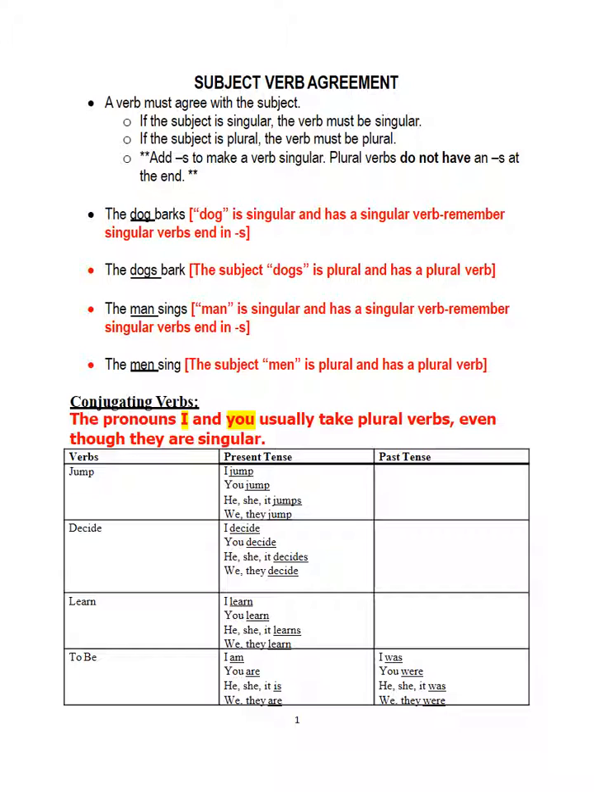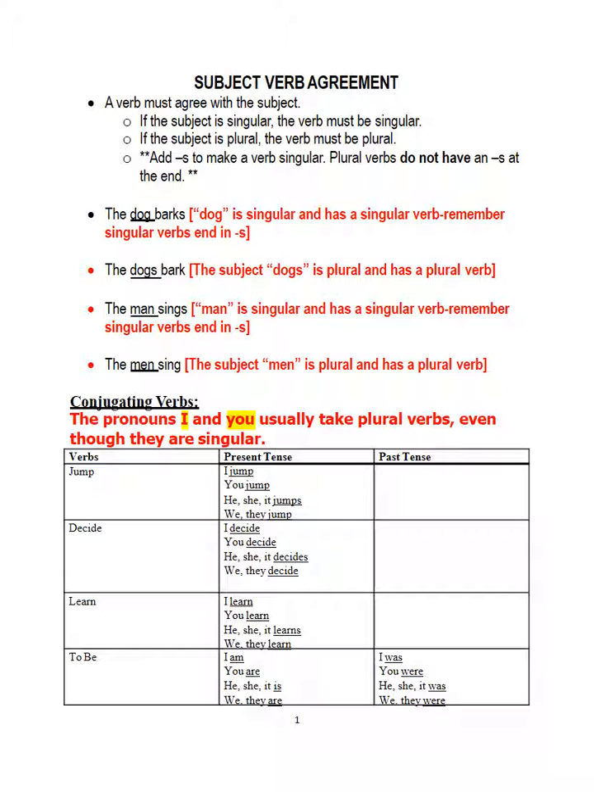Remember that if the subject is singular, the verb must also be singular. Singular verbs end in s. However, the pronouns I and you take a plural verb. So I learn, you learn. I decide, you decide. I jump, you jump. No s. Okay?